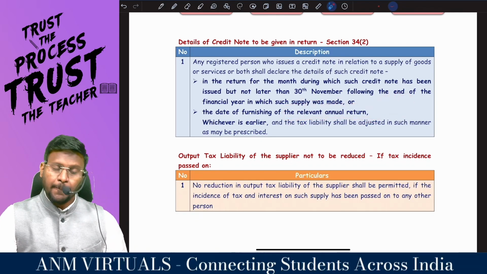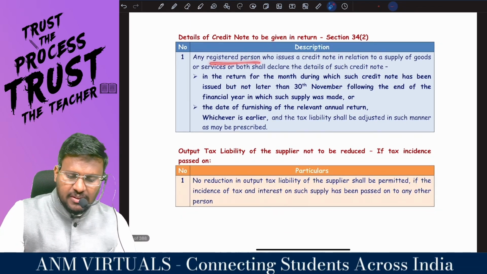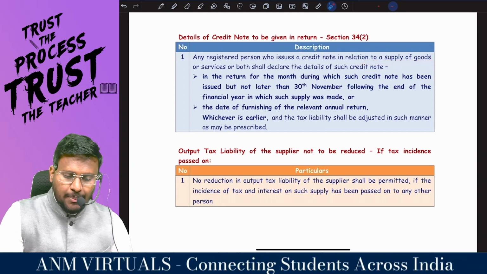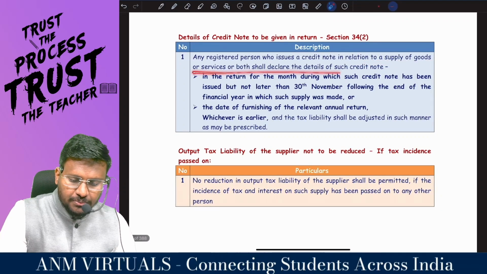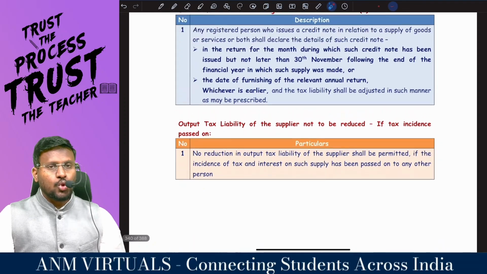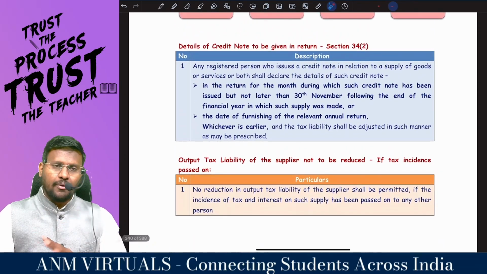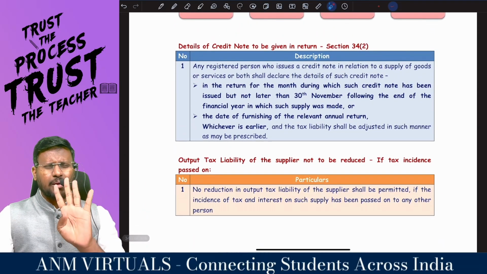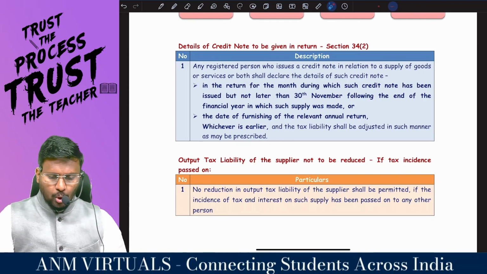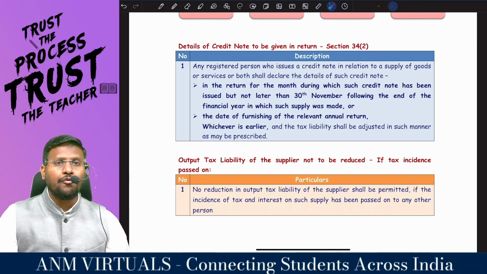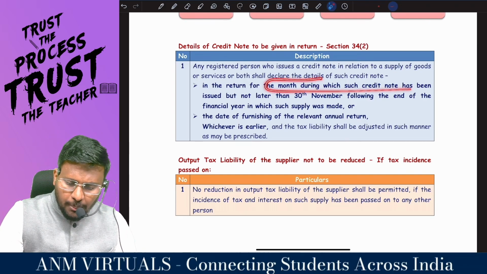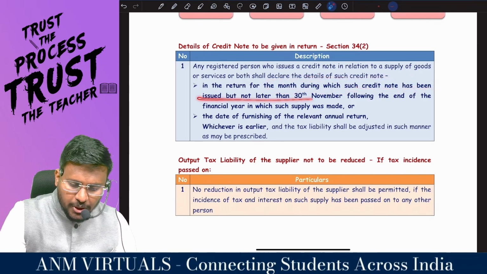As per section 34, any registered person who issues a credit note in relation to a supply of goods or services or both shall declare the details of such credit note. So, if I issue a credit note, I understood that there are only 4 circumstances in which I can issue it. Once I issue the credit note, my dear lovable students, I have to inform that in the return. What is the time limit for information? In the return for the month during which such credit note has been issued.